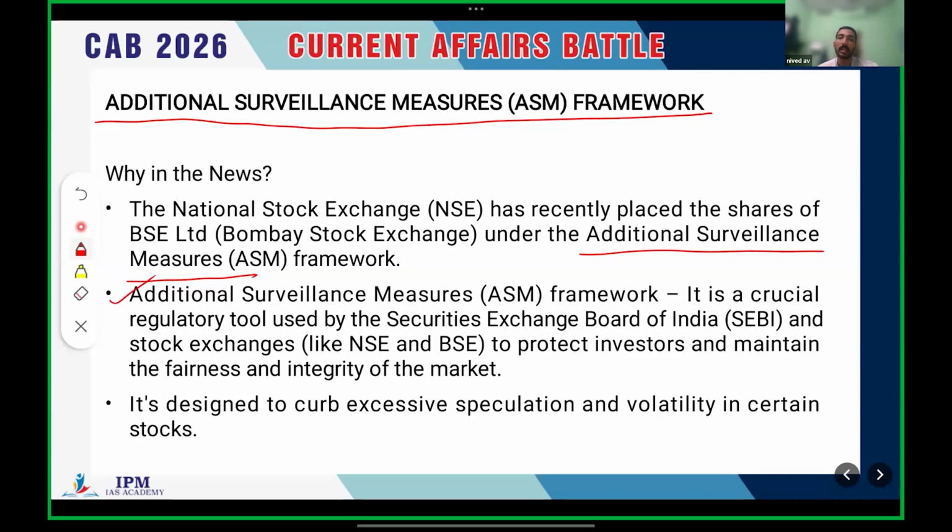So next we can go a bit deeper into the topic. The additional surveillance measures framework is a crucial regulatory tool used by the Securities and Exchange Board of India. It's a tool used by SEBI. SEBI is the regulator of stock exchanges and shares. Clear? This is a regulatory tool used by SEBI and stock exchanges like NSE and BSE to protect investors and maintain the fairness and integrity of the market. So it's a tool for the protection of stocks or shares in the market.